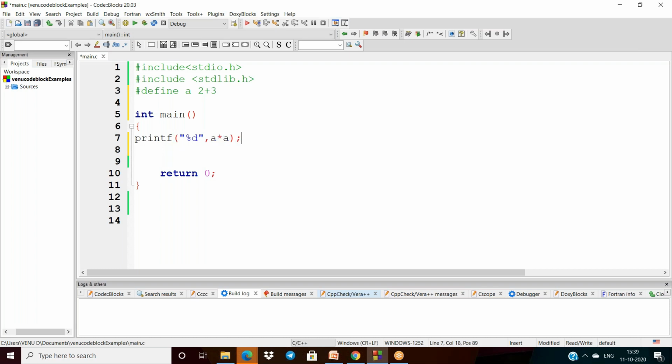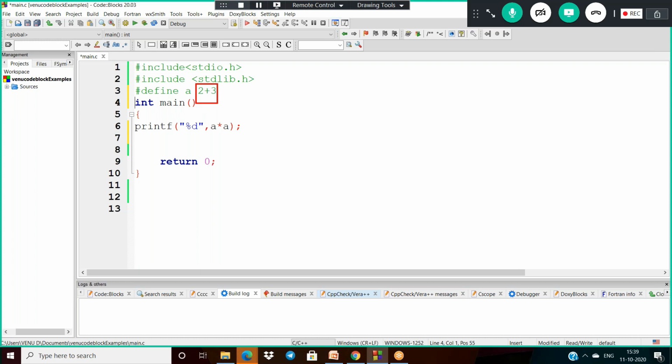Most people assume that when compiling, a is the macro and it is replaced with 2+3, so it becomes 2+3*2+3. Then 3 into 2 is 6, 2 plus 6 is 8, 8 plus 3 is 11.